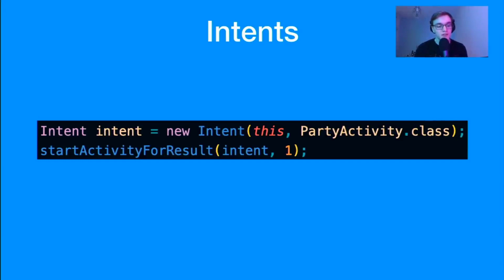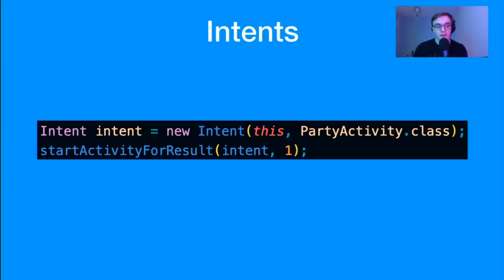This is written in Java. As you can see in the code, we created an intent object where we pass it the context, known as this, so it knows roughly what's going on. And we also give it the PartyActivity.class. Now, this is the other Java class I've made. The main one is called MainActivity. The PartyActivity is the one I want to open, so that when the user presses this button, if they get the answer correct, it will then open this activity and show them something.